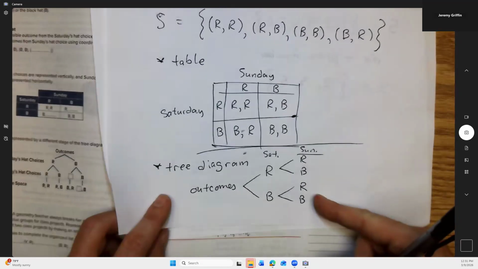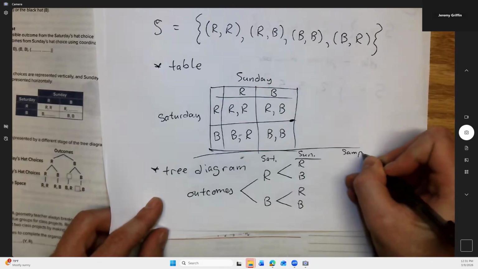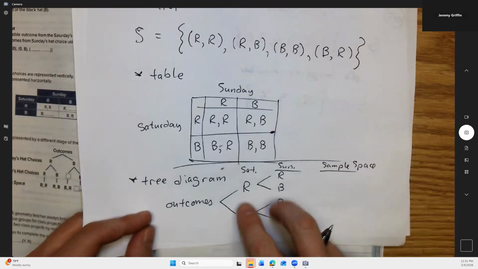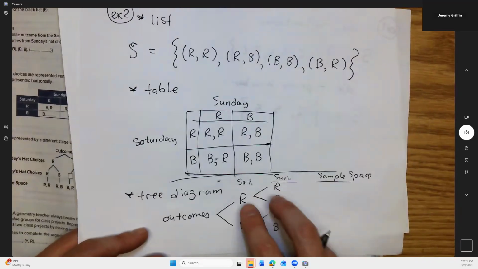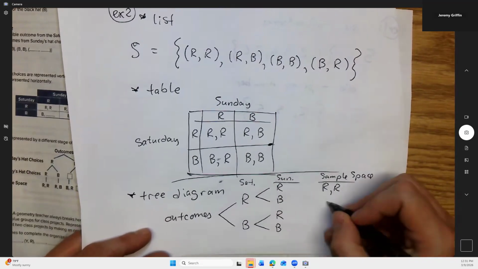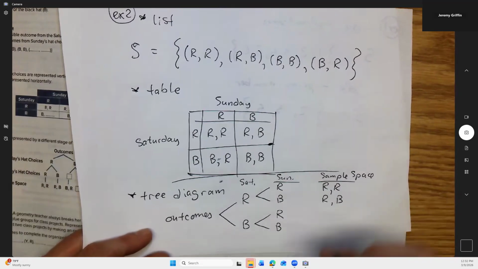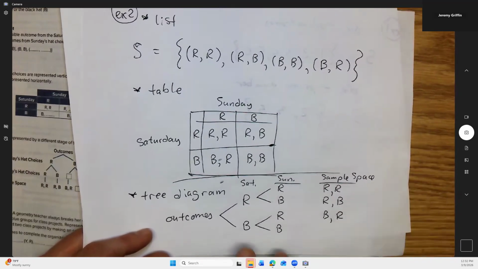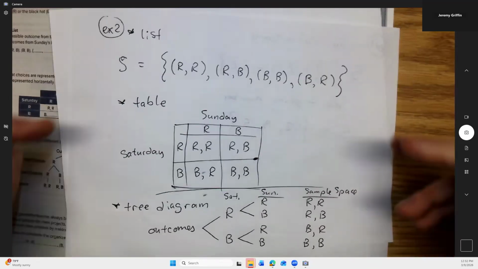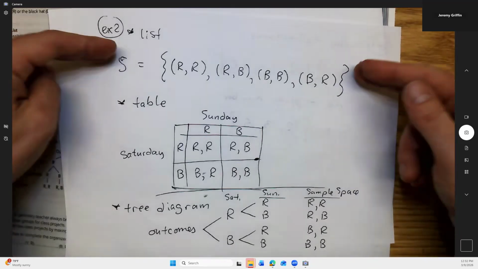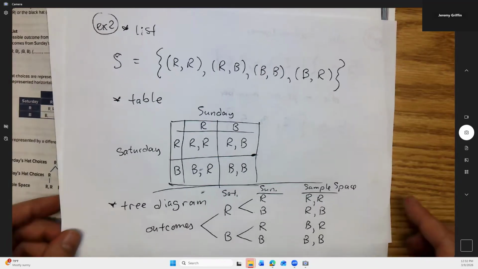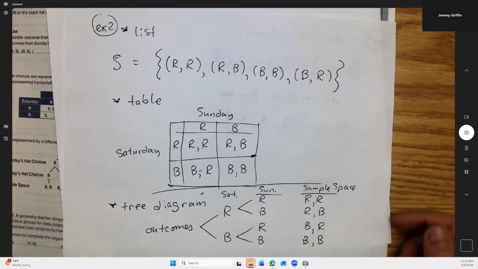All right, so that leads to the sample space. What were all his outfits leading up to each day? Here's red and red. Here's red followed by black, RB. Here's black followed by red, BR. And here's black followed by black, BB. Hey, look, we got the same four. So here's three different ways of organizing the information: a straight list, a table, or a tree diagram. Either way leads to a sample space with four possible outcomes.